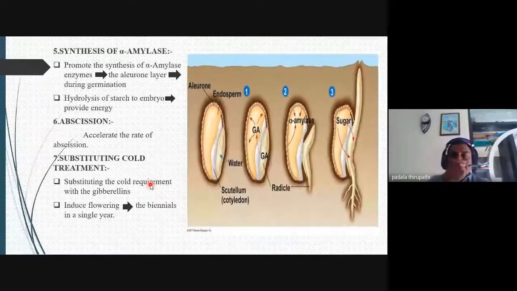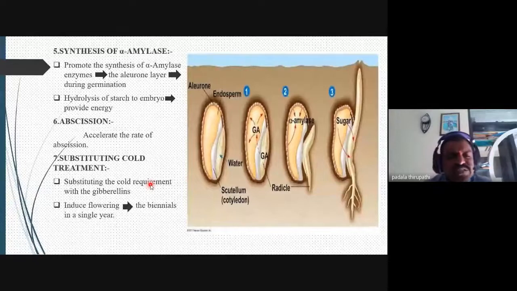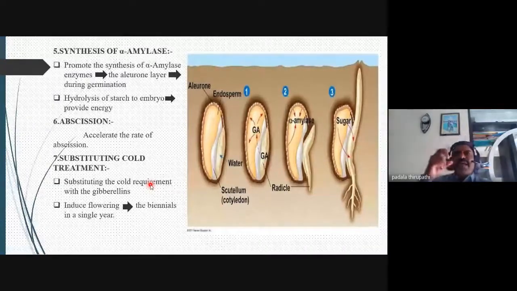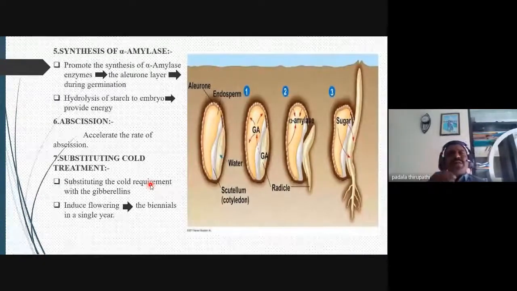Biennial plants means that in the first year the plants develop and preserve food material inside different parts of the plant, whether radish, beetroot, or carrot.